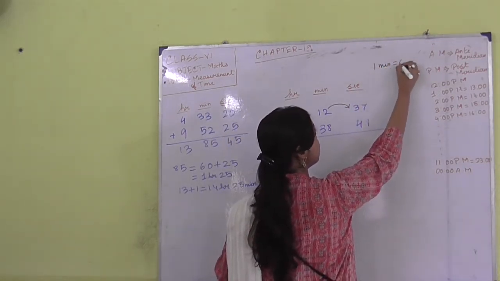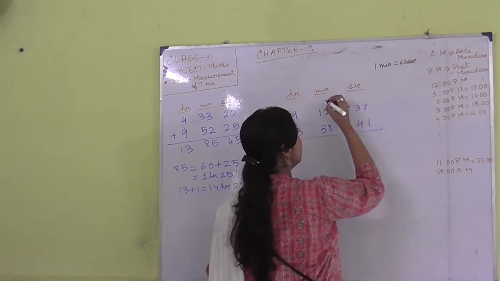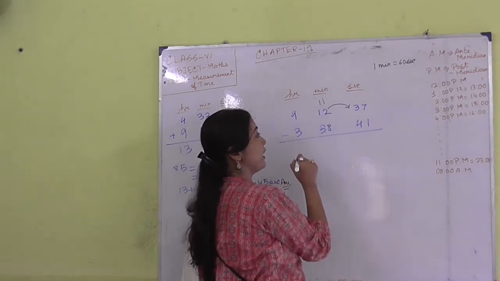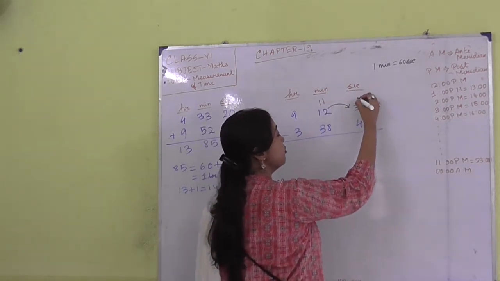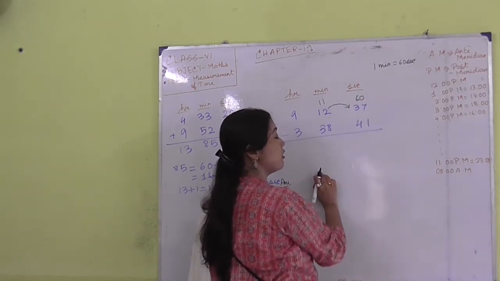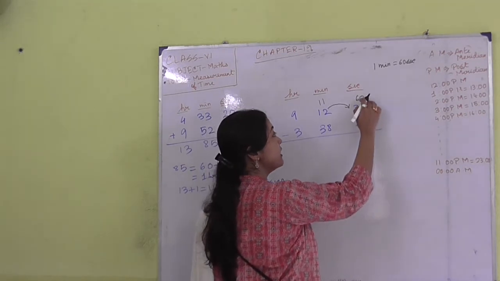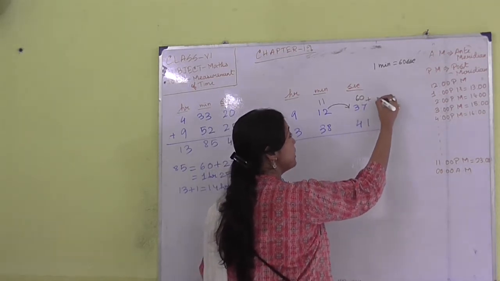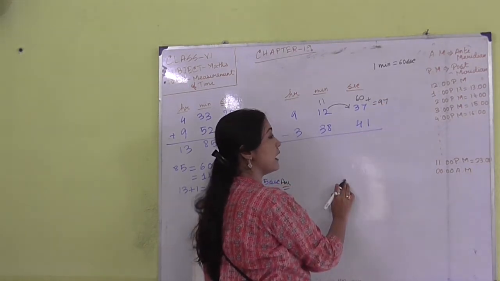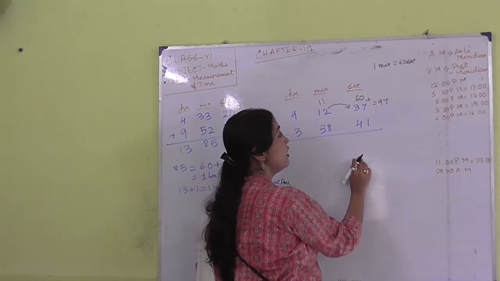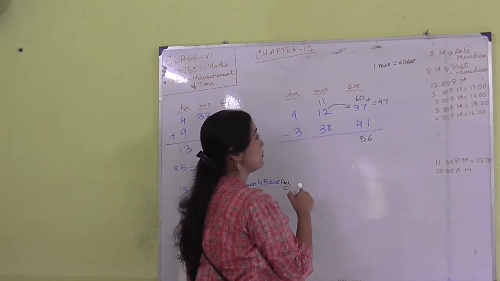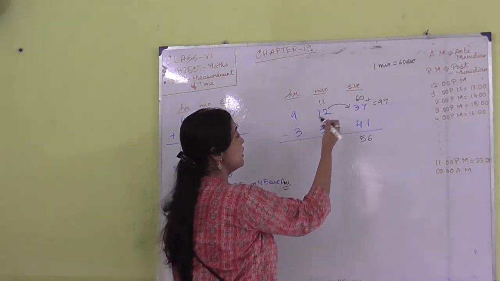That is, 1 minute means 60 seconds. When you borrow 1 minute from here, it becomes 11 minutes over here. And this 1 minute means 60 seconds, hence we write 60 over here. What you have to do now is add this 60 plus 37, which becomes 97. And we have to subtract 41 from 97, and after subtracting 41 from 97 we get 56 seconds, and here we have 11 minutes.